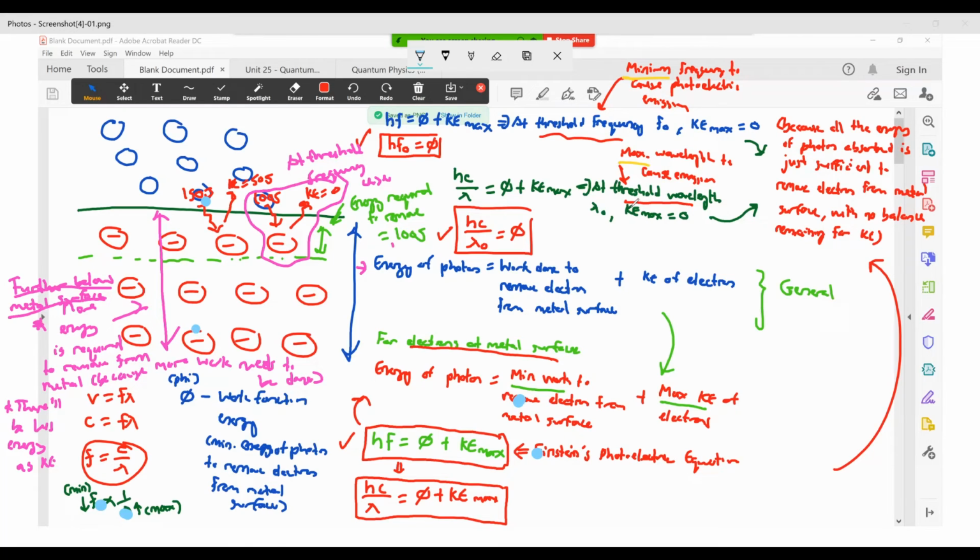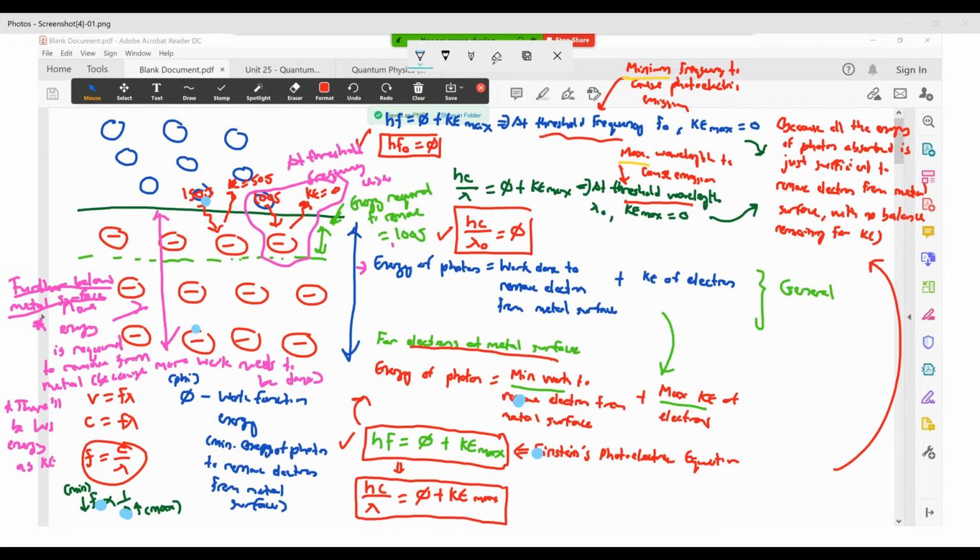So at threshold wavelength itself, the same things also apply. The energy of your photon is just enough for your electrons to escape, but there's none remaining to be converted to KE. So your KE max is 0. So from this equation here, your lambda becomes lambda naught, your KE max becomes 0, you get this, okay?